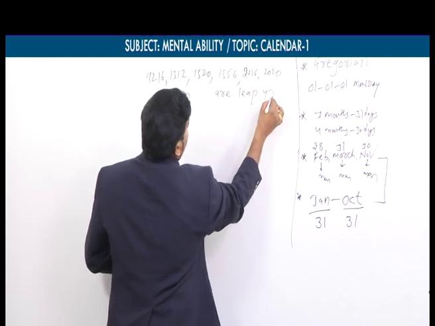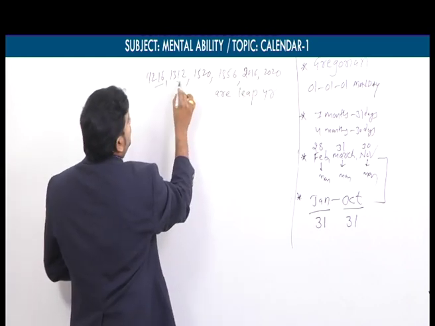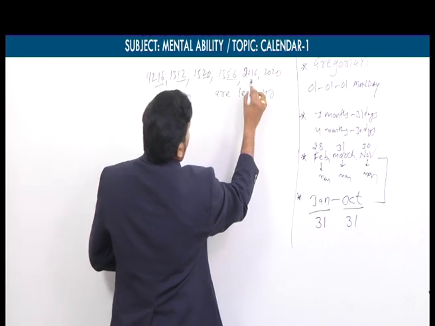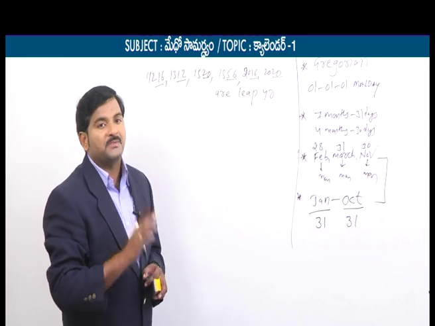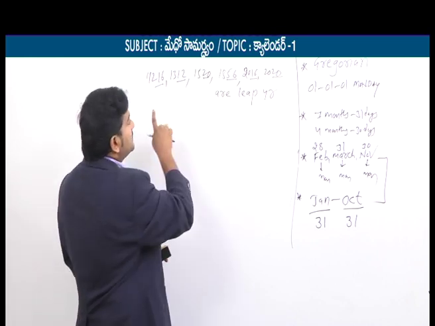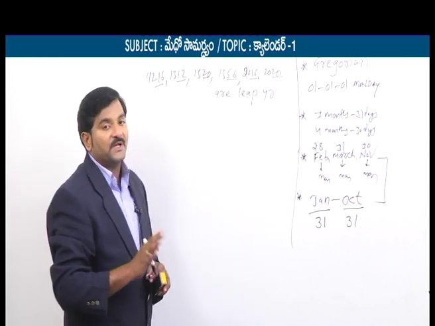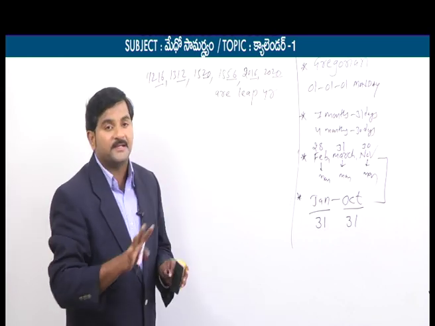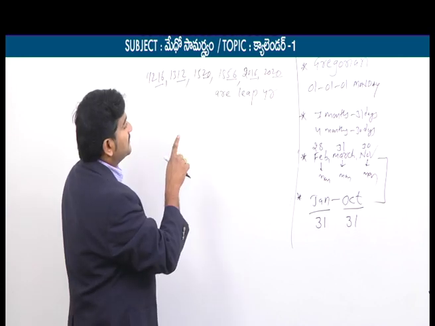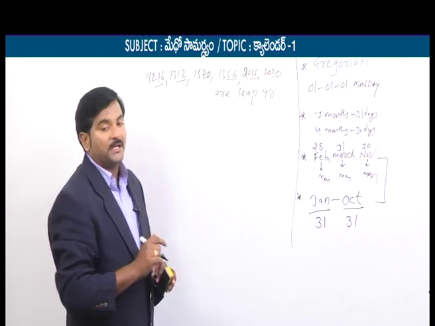These all are said to be leap years because, if you observe, in all the cases the last two digits are exactly divisible by 4. That's why all these years are examples of leap years. And once again, remember, these years are not century years, and they are divisible by 4. That's why these are said to be leap years.